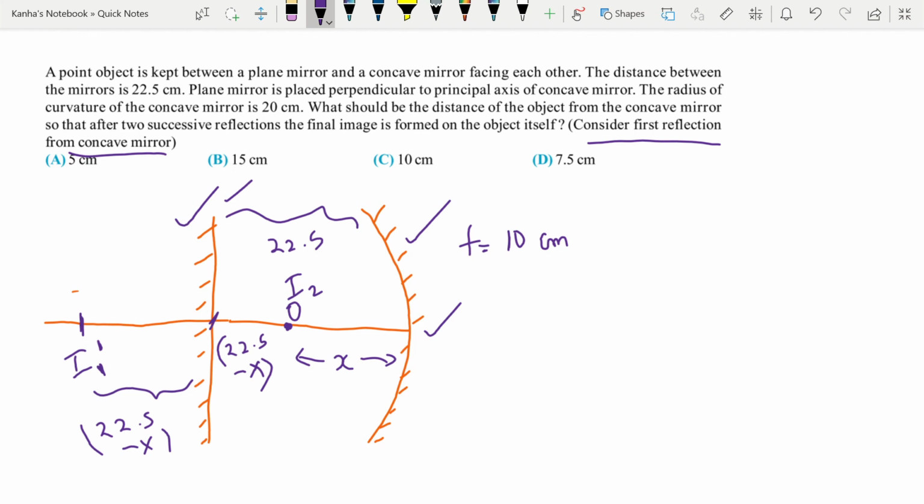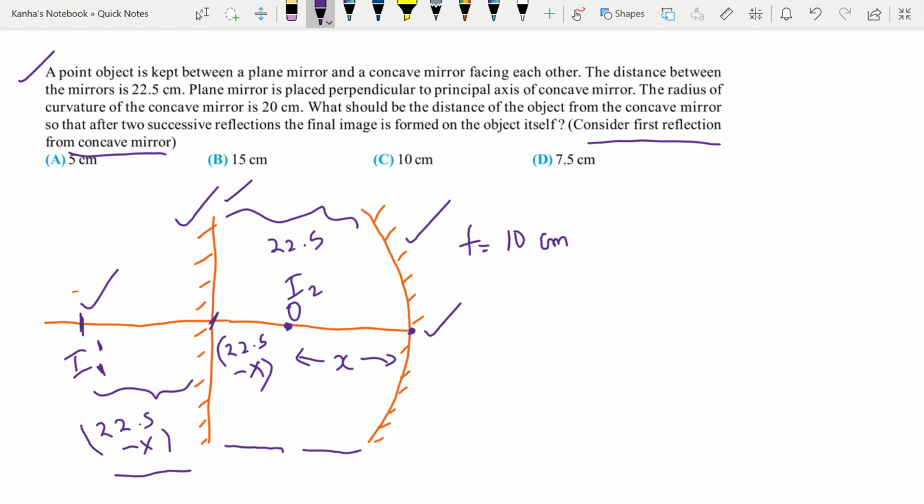So what do we have from here? With respect to the concave mirror, the distance of the first image is 22.5 minus x plus 22.5 minus x plus x. This is an involved and slightly tricky question. That is why they gave you all these details. It tests all your concepts.